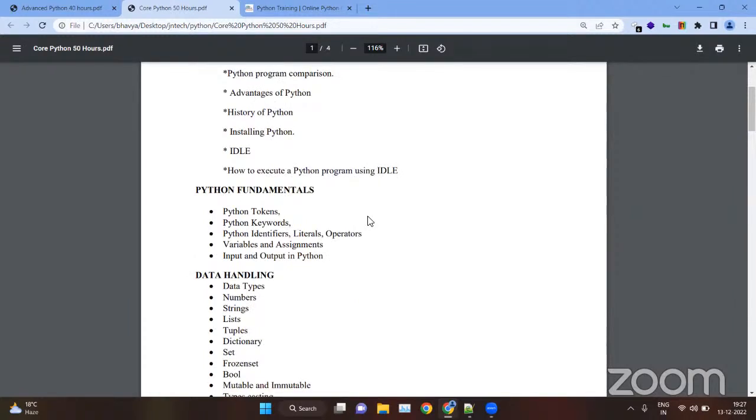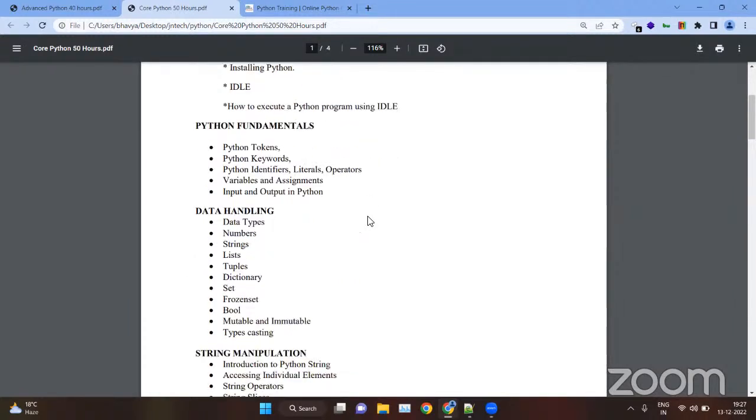Then we have Python fundamentals. In this, we will cover the basic keywords or key terms inside Python, like the tokens. Python tokens, keywords, identifiers, literals, operators, variables, assignments, etc. These are the common terms that we are going to use in the entire modules, in the entire sessions. So we will see the definitions, and we will become familiar with the concepts in depth.